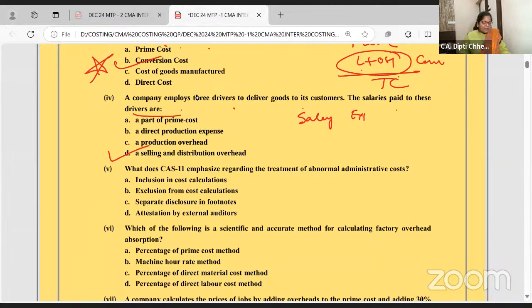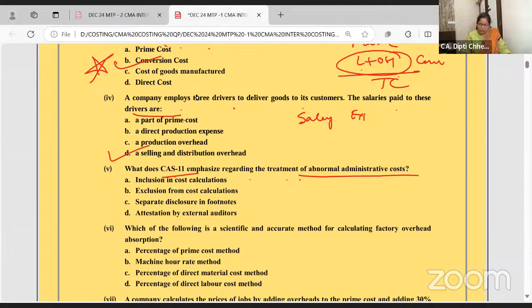Okay, right. CS11. I have taken one video separately to explain the advantages and benefits of the CS and how to learn the names of each one. So CS11 emphasizes the treatment of abnormal administrative cost.